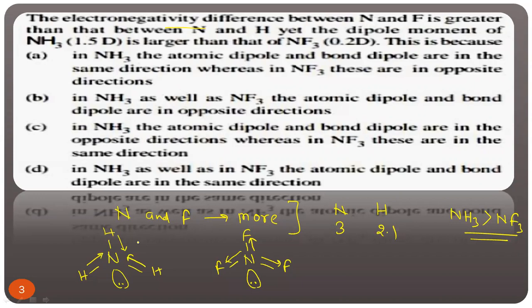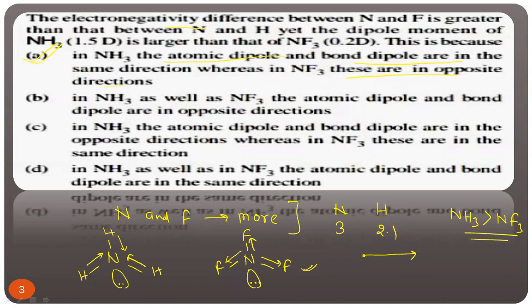Now look at in NH3 all dipole moments are additive, but in NF3 look at all dipole moments are subtractive, means they are in opposite directions, because fluorine is more electronegative than nitrogen. So dipole moment direction is always from less electronegative to more electronegative, and dipole moment is a vector quantity. So what should be the correct option? In NH3 the atomic dipole and bond dipole are in the same direction, whereas in NF3 these are in the opposite direction.